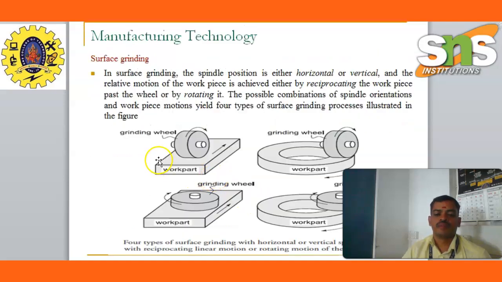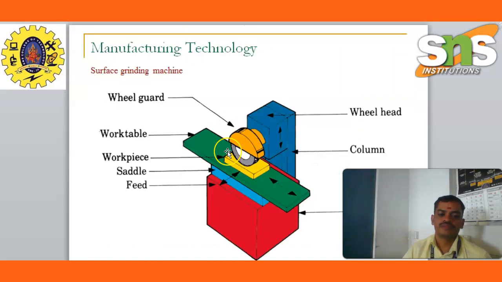Surface grinding machine. The main purpose of surface grinding is removing the required metal with high accuracy. Surface grinding machines are selected because round shapes cannot be finished or formed on them in the longitudinal direction. In surface grinding machines, the spindle position can be horizontal or vertical. Long plates and long tools can be given a surface finish lengthwise by using these grinding machines. These are the purposes of surface grinding machines.